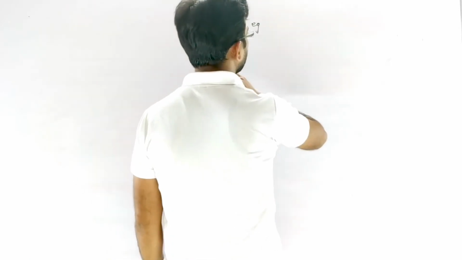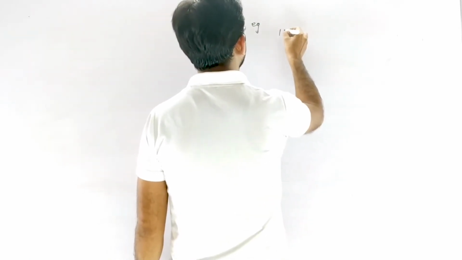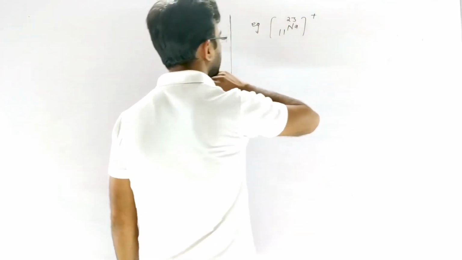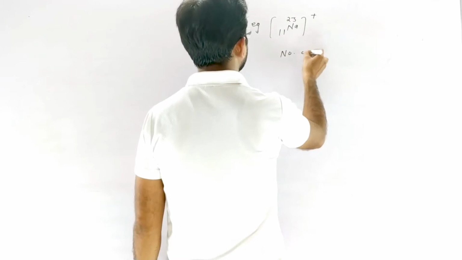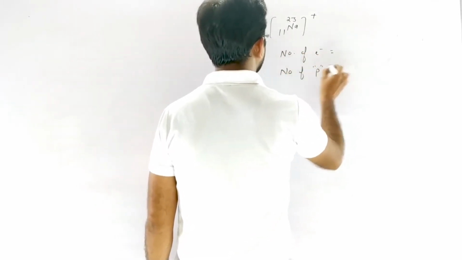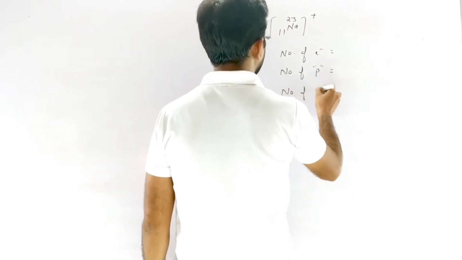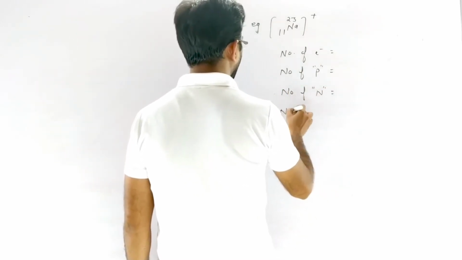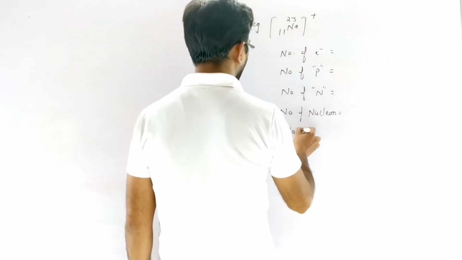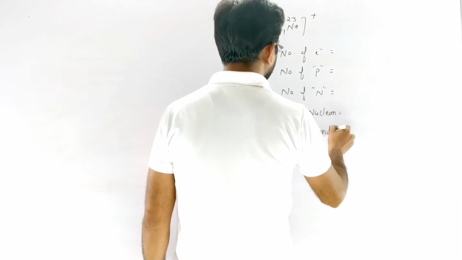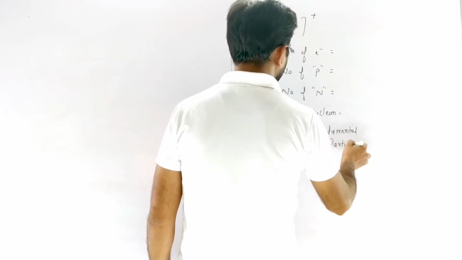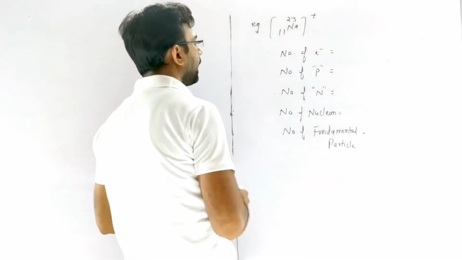Next we discuss one more example. We have 11 Na23 plus, and we again calculate the number of electron, number of proton, number of neutron, number of nucleon, and number of fundamental particle in this ion.